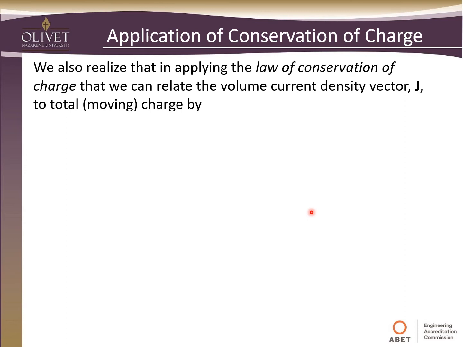So in doing this, we'll realize that in applying the law of conservation of charge, we can relate the volume current density vector J to the total moving charge as follows. So we can say that the current is just the flow of electrons, right, or the flow of charge. So over here, if we have a volume and we have a charge that's changing over time, it's got to be flowing. So in that sense, it is a current. Same thing here, if we have a current density traveling over a surface area, then by definition, we've talked about that before, this is also a current.